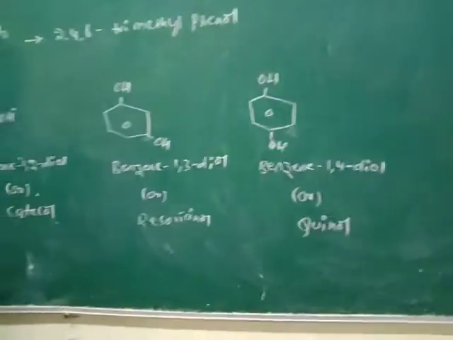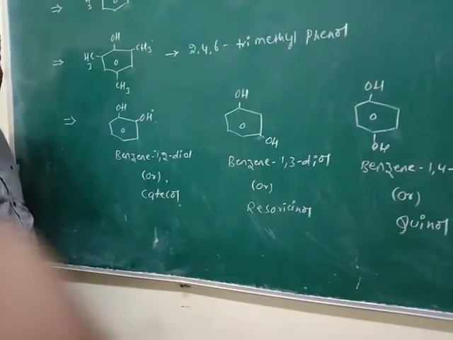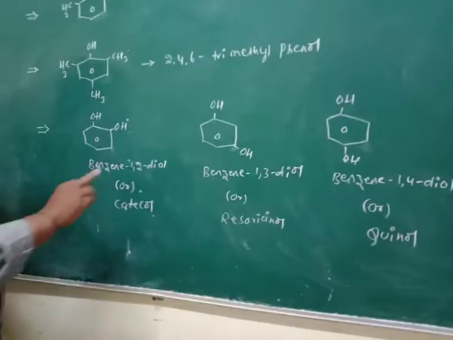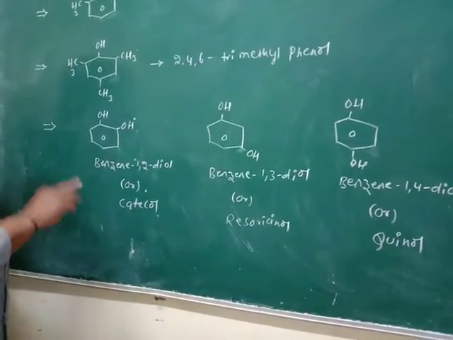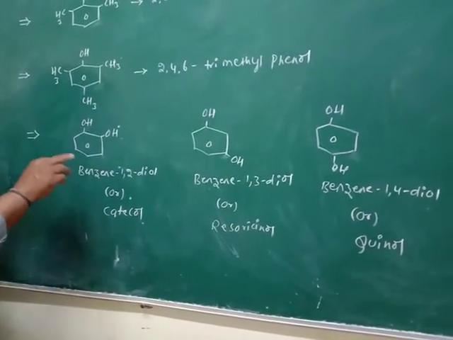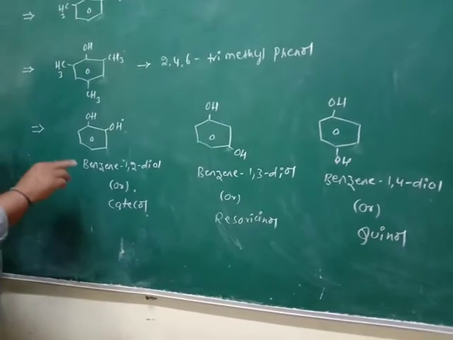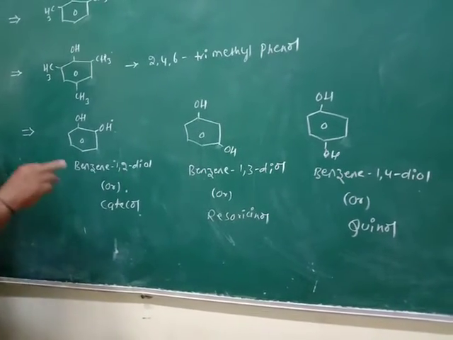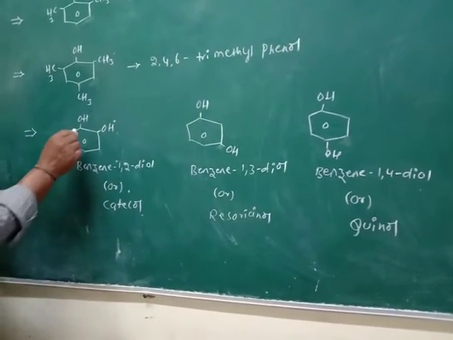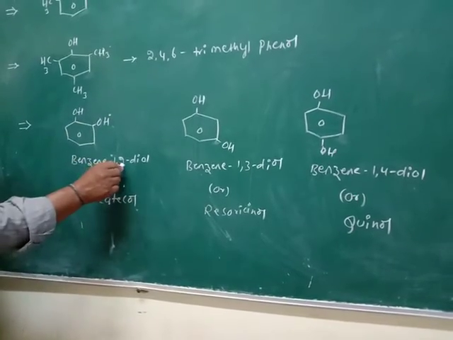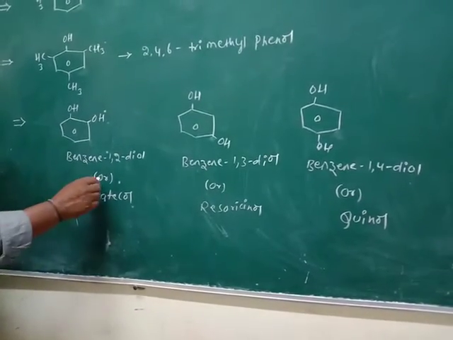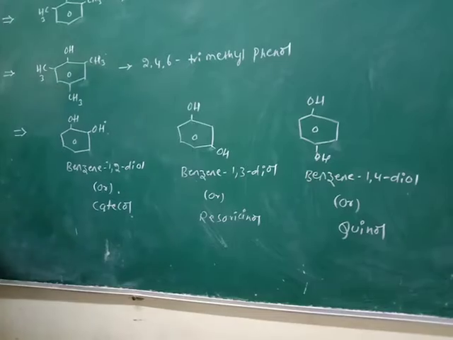So two OH groups are present on the benzene. These are the diols. Diols are of three types, based on the OH groups being present on the benzene ring at different positions of the carbon. So it is benzene 1,2 diol, or its common name is catechol.